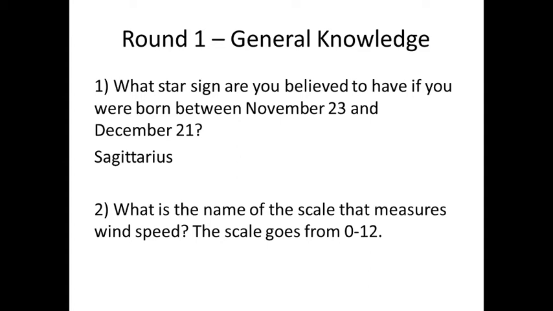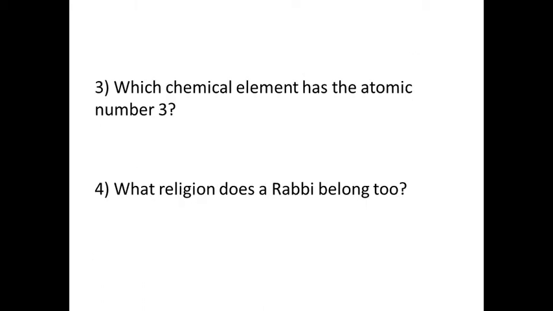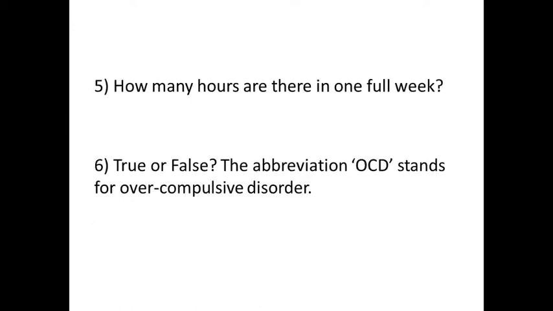Question 2. What is the name of the scale that measures wind speed? The scale goes from 0 to 12, and that's the Beaufort scale. Question 3. Which chemical element has the atomic number 3? And that is lithium. Question 4. What religion does a rabbi belong to? And that is Judaism.